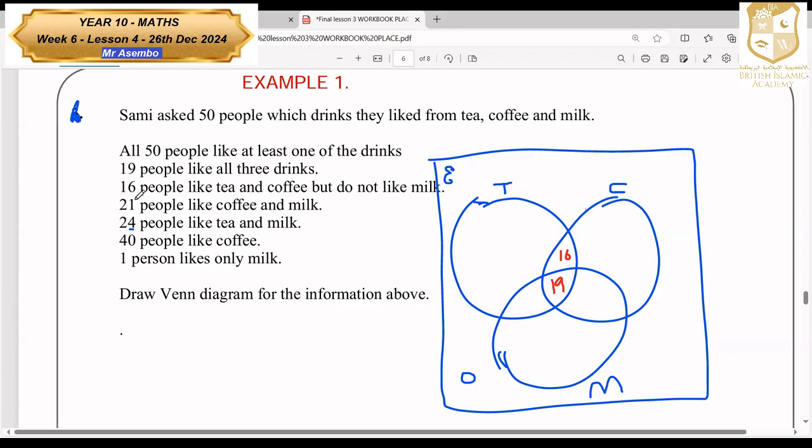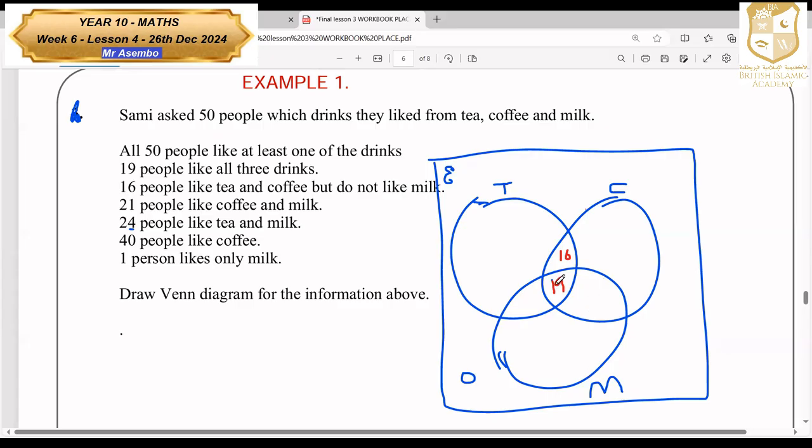So the second question says, 21 people like coffee and milk. So it's the shared part here. The intersection of C and M is supposed to be 21.